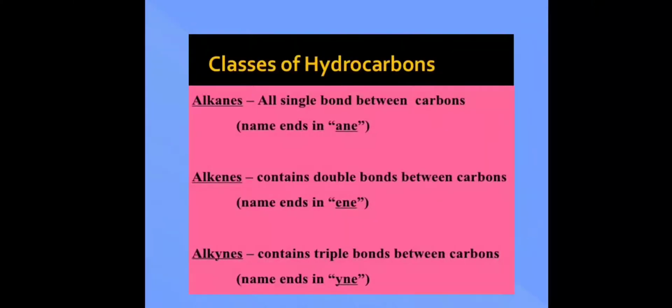What's important for us is this. How will you distinguish between what is an alkane, what is an alkene and what is an alkyne? Alkanes are those hydrocarbons which consist of only single bonds. When one carbon is linked with another carbon with a single bond, we are concerned only with carbon here.